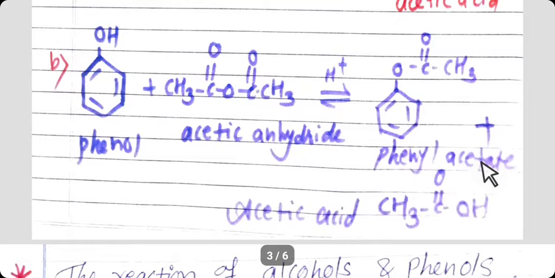Students, the reaction of alcohols and phenols with acid chloride is carried out in presence of pyridine, which is a base, and it neutralizes HCl.